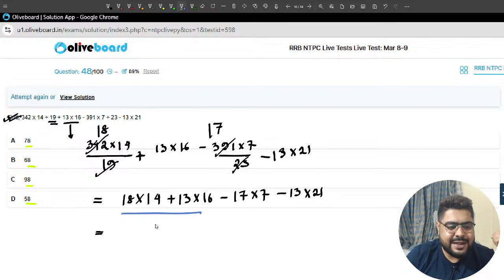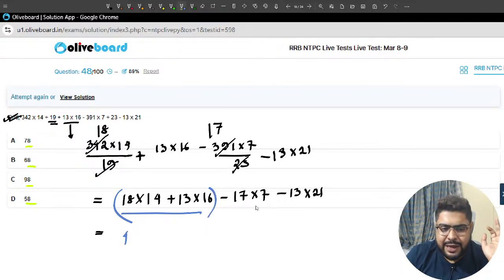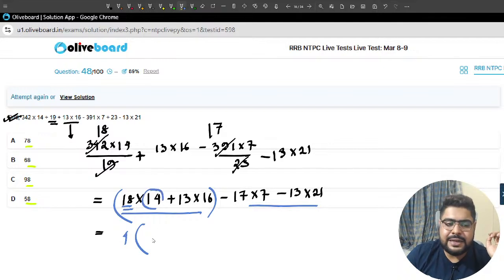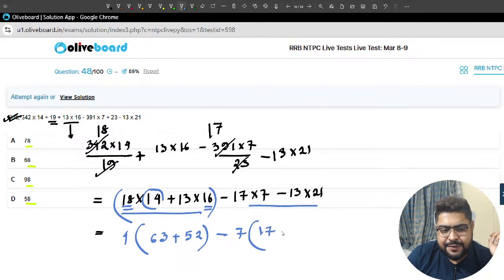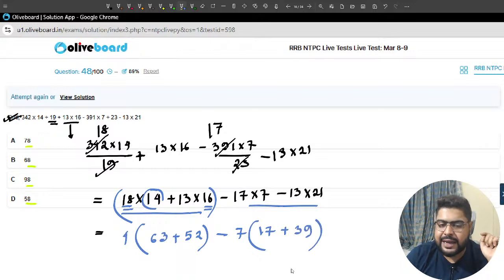Let's do that. I'll take 4 common from these two, and from here I'll take 7 common. If I take 4 common, this is 9 and this is 7. This is 63. And from here it is 4, so 4 13s are 52. Minus 7 I'm taking common, so it is 17 and minus will become plus. 3 13s are 39.